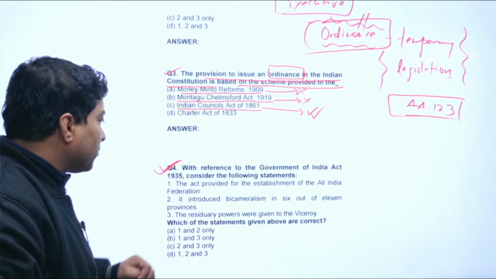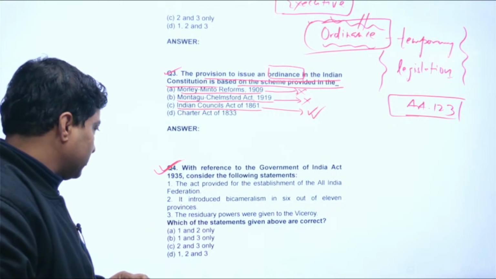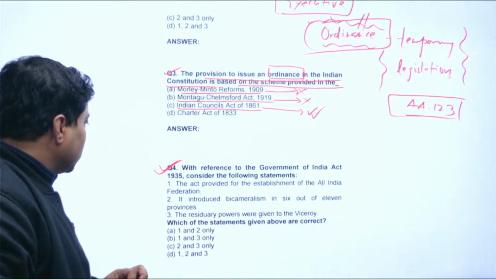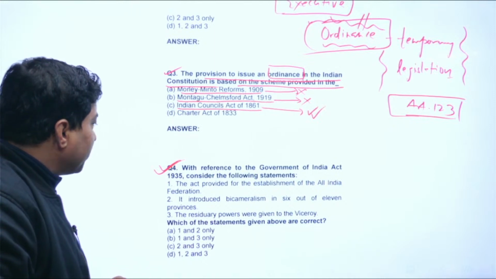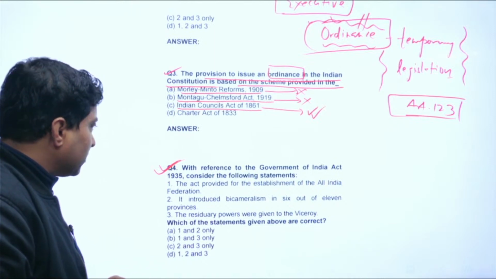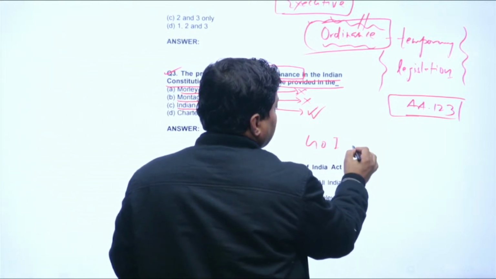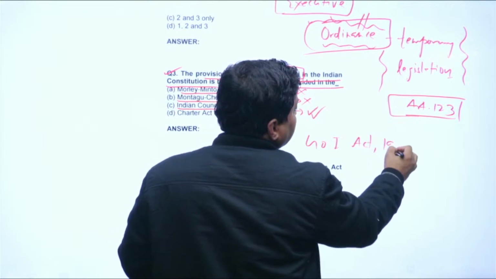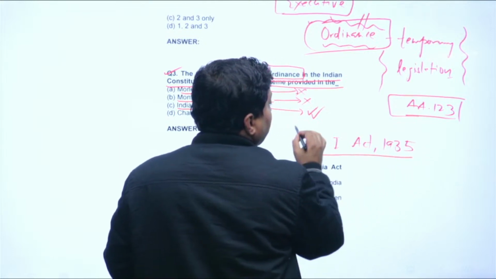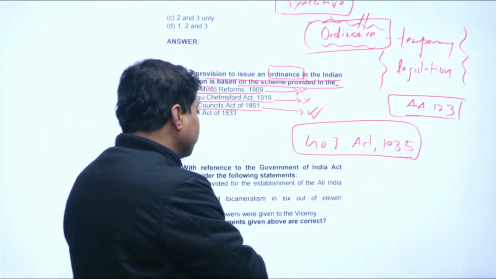The residuary powers were given to the viceroy. Now, look at the first: the Act provided establishment of the All India Federation. It is talking about the Government of India Act 1935.